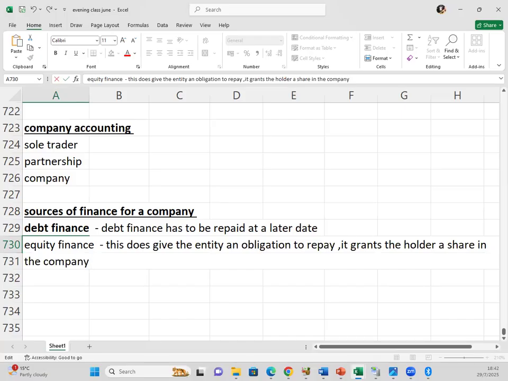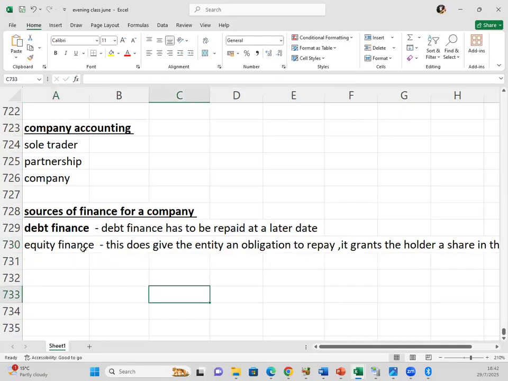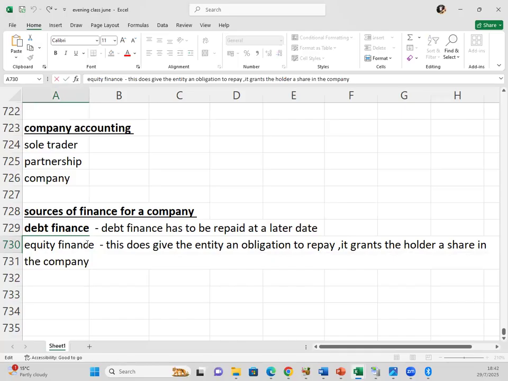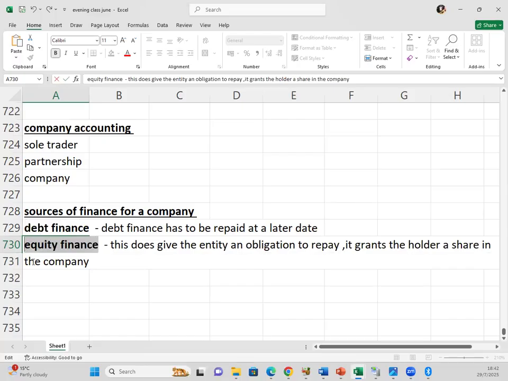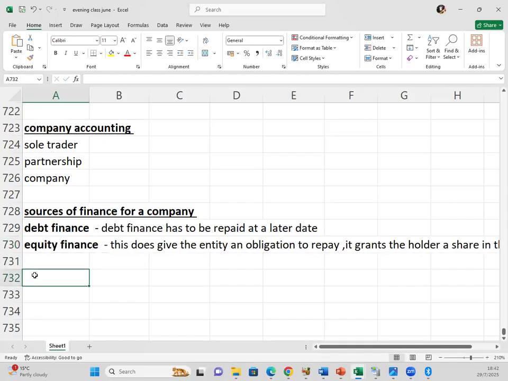So instead of us repaying you for that money you have given us, if it's equity, it gives you a share in the company. That is if the money is obtained externally. If it's someone who is giving us the money, we don't repay them back, but it gives them a share in the company.